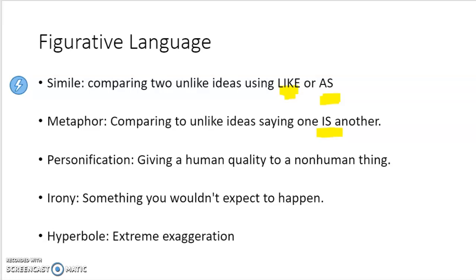Personification is giving a human quality to a non-human thing. Okay, so if you can do something but that object can't, and it's given that in a sentence, that's your personification. Irony is something that you wouldn't expect to happen. It's the opposite. And a hyperbole is extreme exaggeration. So let's look at some examples.